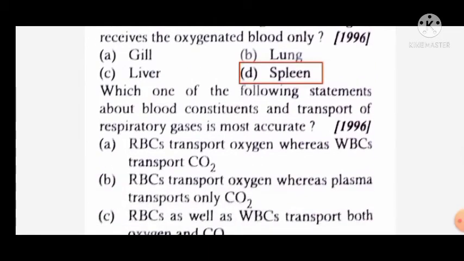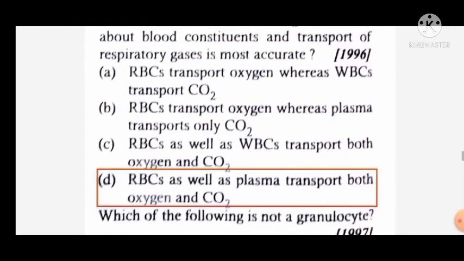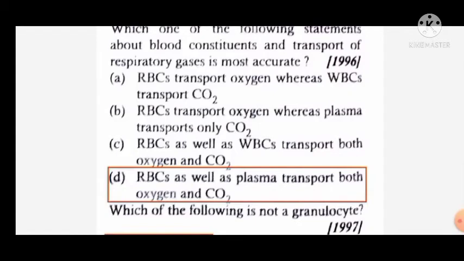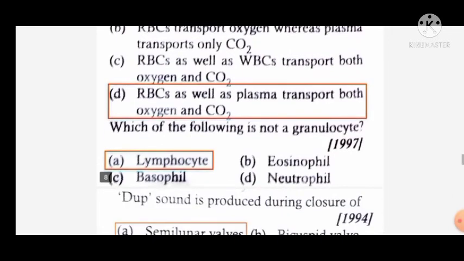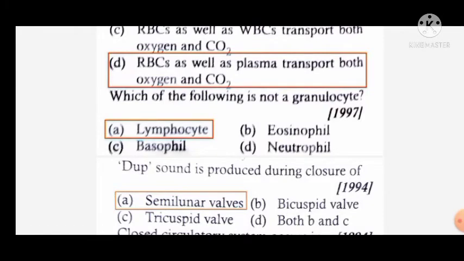Which one of the following statements about blood constituents and transport of respiratory gases is most correct? RBCs transport oxygen, whereas WBCs transport CO2. This is a wrong statement. RBCs transport oxygen, whereas plasma transports only carbon dioxide. This is also a false statement. RBCs as well as WBCs transport both oxygen and carbon dioxide. This is also a false statement. RBCs as well as plasma transport both oxygen and carbon dioxide. This is the right statement. Carbon dioxide is carried in the form of bicarbonate, and RBCs carry oxygen through hemoglobin.